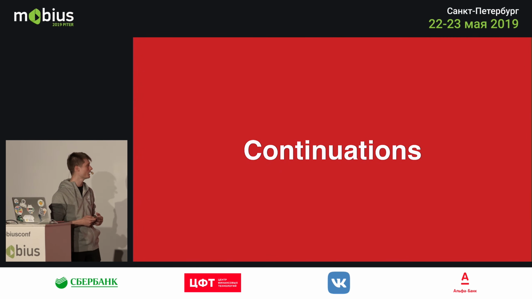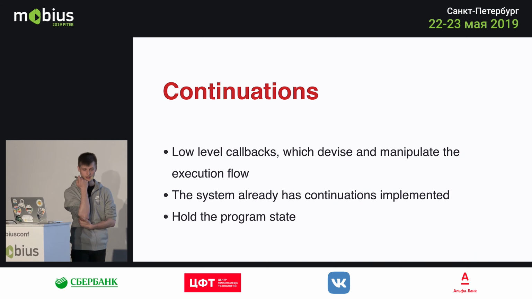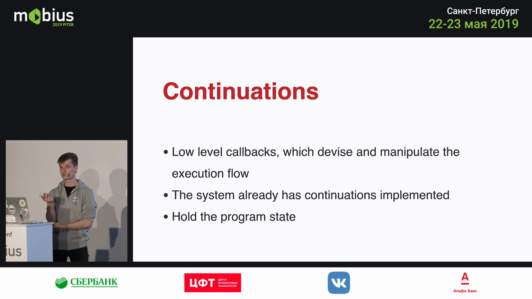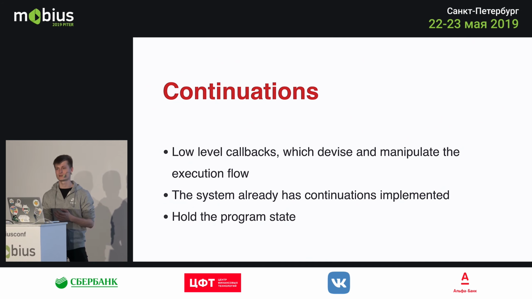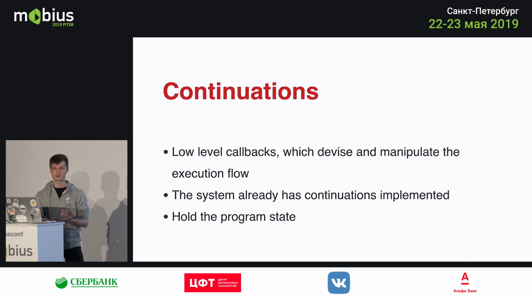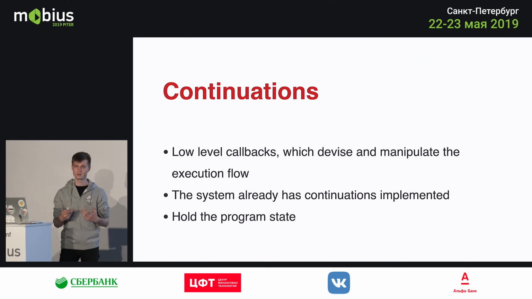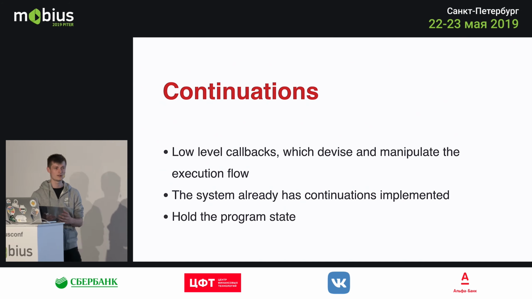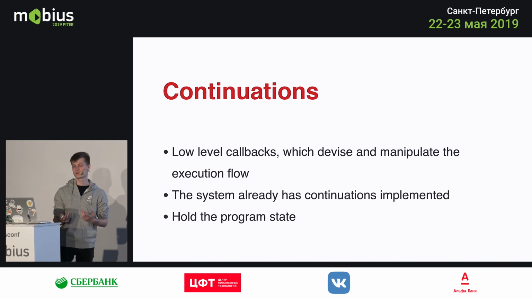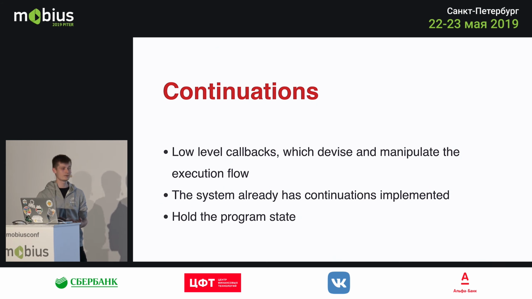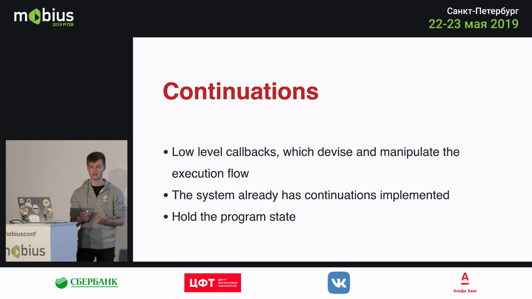Well, continuations are actually like low-level callbacks. In fact, they already exist in the system, and the system uses continuations to know, when a function finishes in the stack, where it should go back. It's already there, but not a lot of languages use them. So Kotlin used these continuations to implement coroutines in the language itself. It allows you to handle continuations at a first-class level, so you can handle them manually. They hold the program state, which means you can use state machine protocols on them. You can switch between the states and the labels.